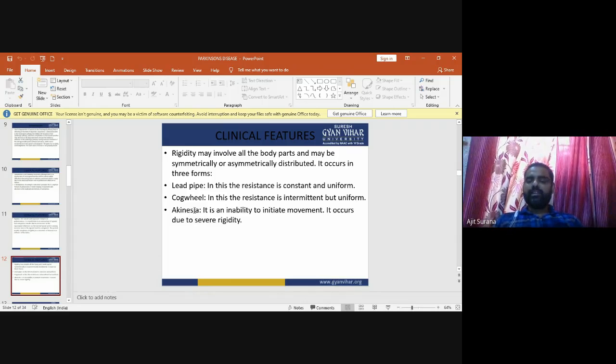So these are the three forms of rigidity. The first one is lead pipe, where the resistance is constant and uniform. The second one is cogwheel, where the resistance is intermittent but uniform. The third one is akinesia, an inability to initiate movement. It occurs due to severe rigidity.